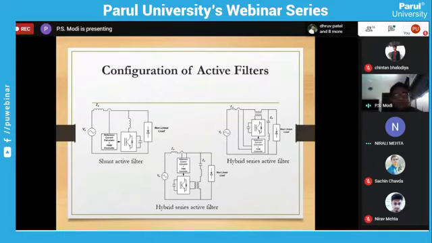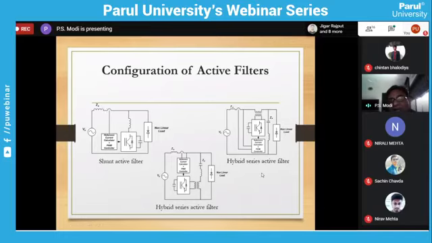Shunt active filter: already we have shown it for the 6 pulse converter. So what we did: we sensed the supply voltage and current, and we used the PQ method. From this PQ method we generated the gate signal. That gate signal is given to the inverter. That inverter acts as a filter and injects current over here, so that the current on the supply side should remain sinusoidal.